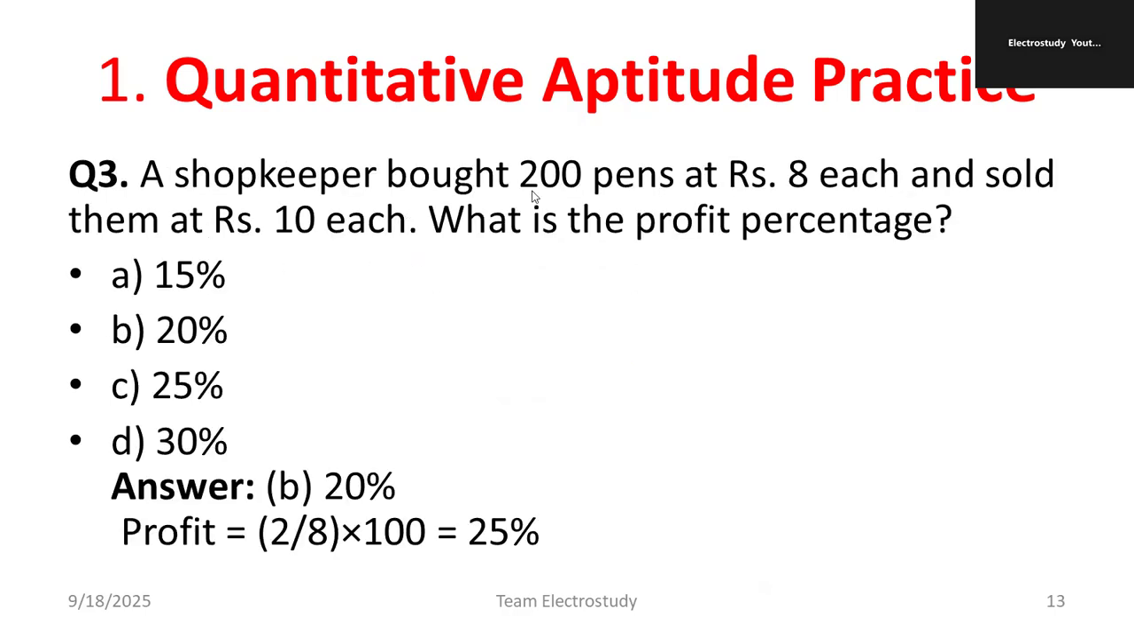A shopkeeper bought 200 pens at rupees 8 each and sold them at rupees 10 each. What is the profit percentage? There is a shortcut for the profit percentage. You can straight away apply the profit percentage formula. The right answer is 25 percent. You can go ahead with option C. 25% is the right answer.